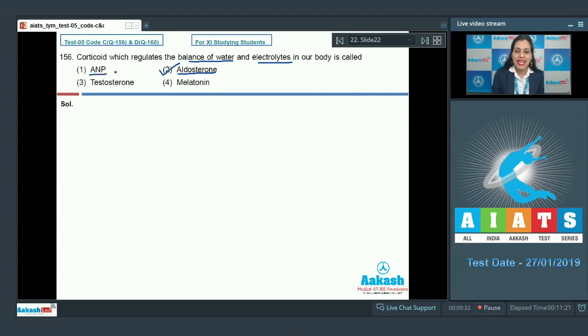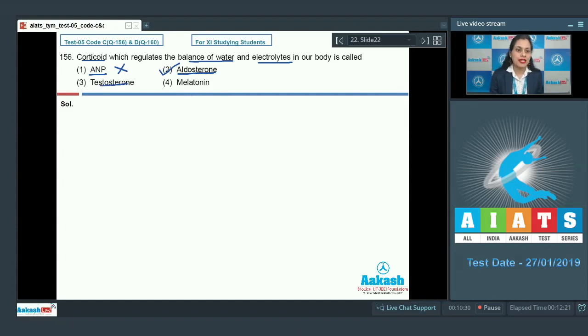The next option given is ANP. ANP stands for anti-natriuretic peptide or anti-natriuretic factor. It is a factor which is released from the atrial wall of heart in response to increase in blood pressure. It also affects the water and electrolyte balance in our body, but it is not a corticoid. So this is an incorrect option.